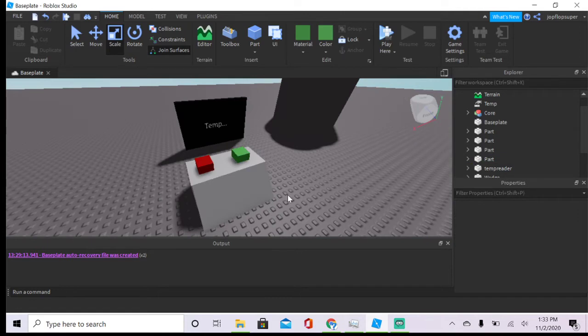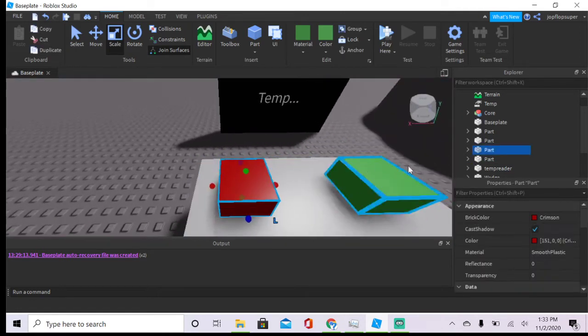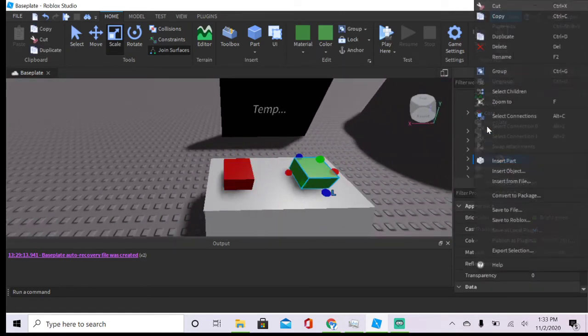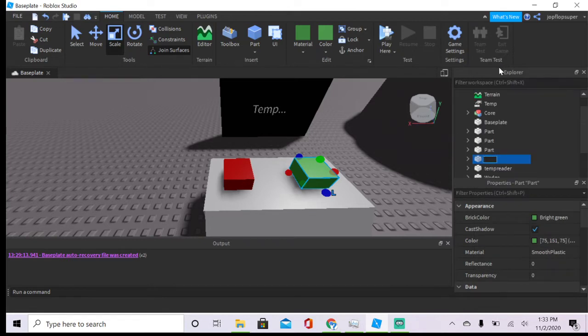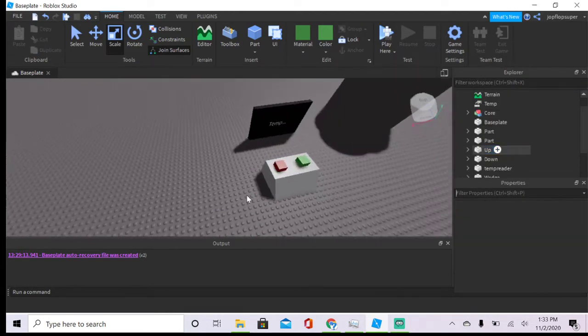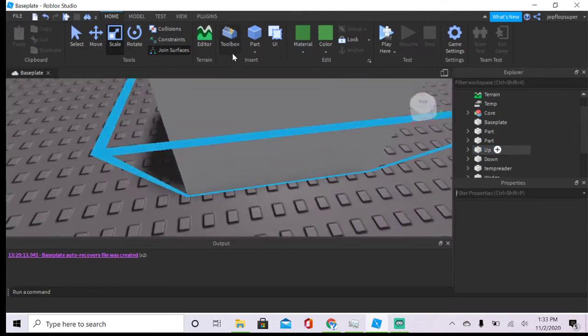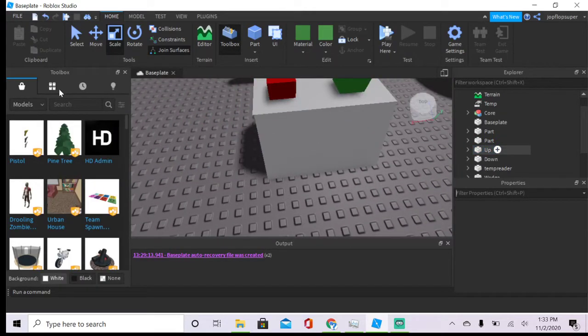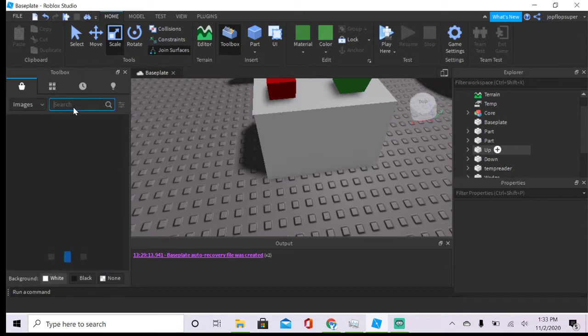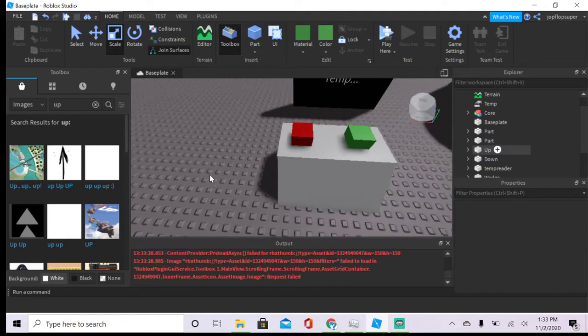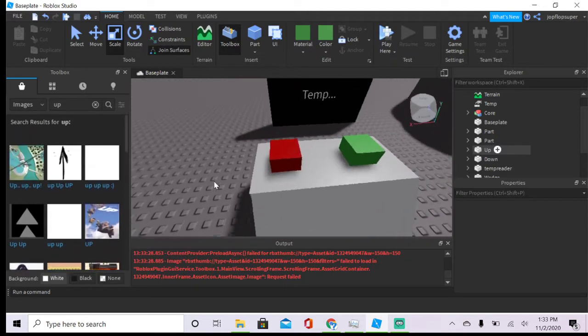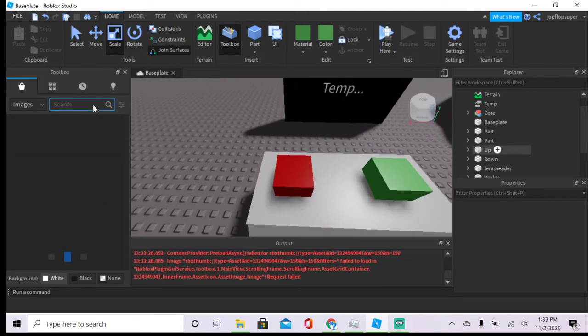Okay, so we need to add scripts into them. We're going to name the green one down, and we're going to name the red one up. Now you can add images on them. So you want to go to your toolbox, images, and search up arrows.